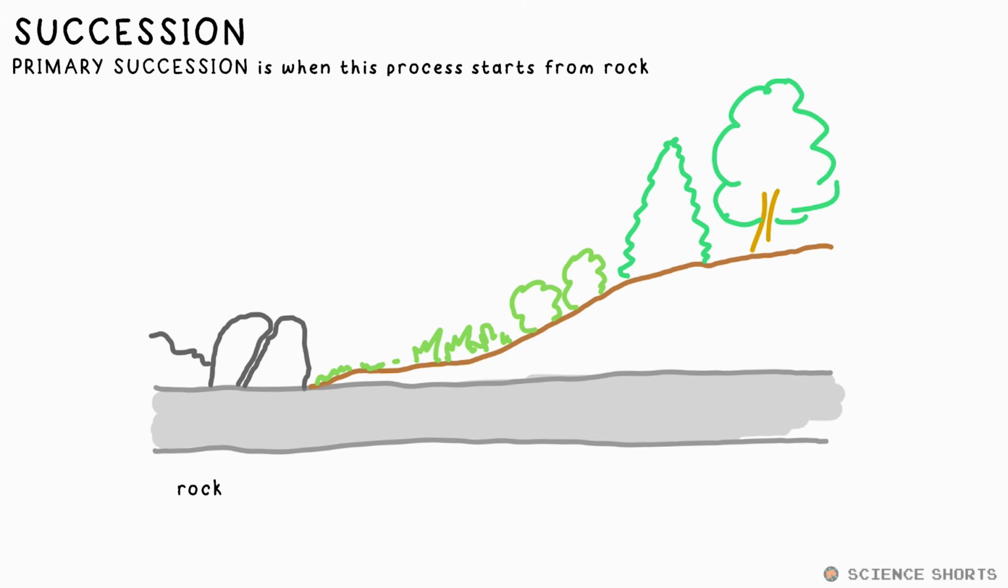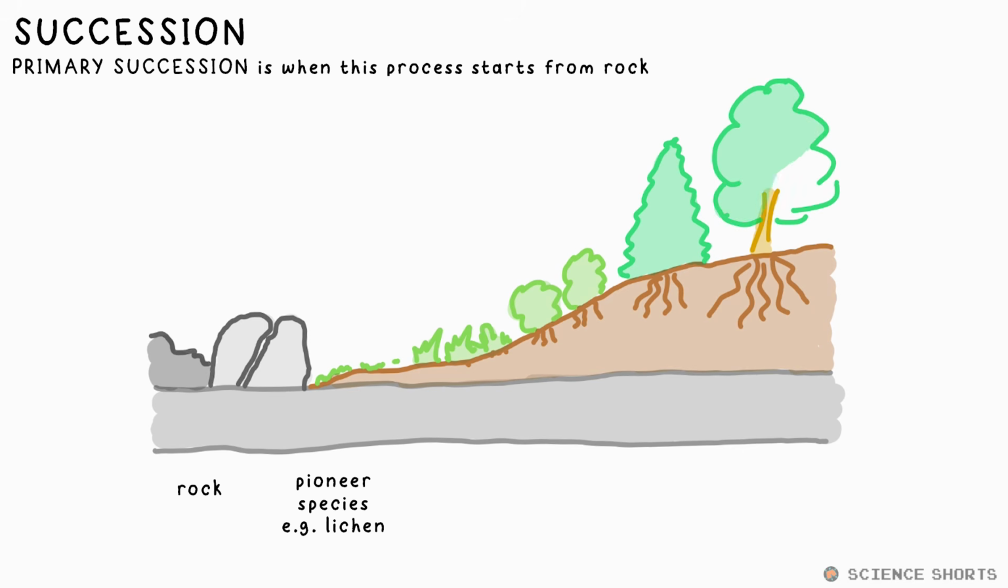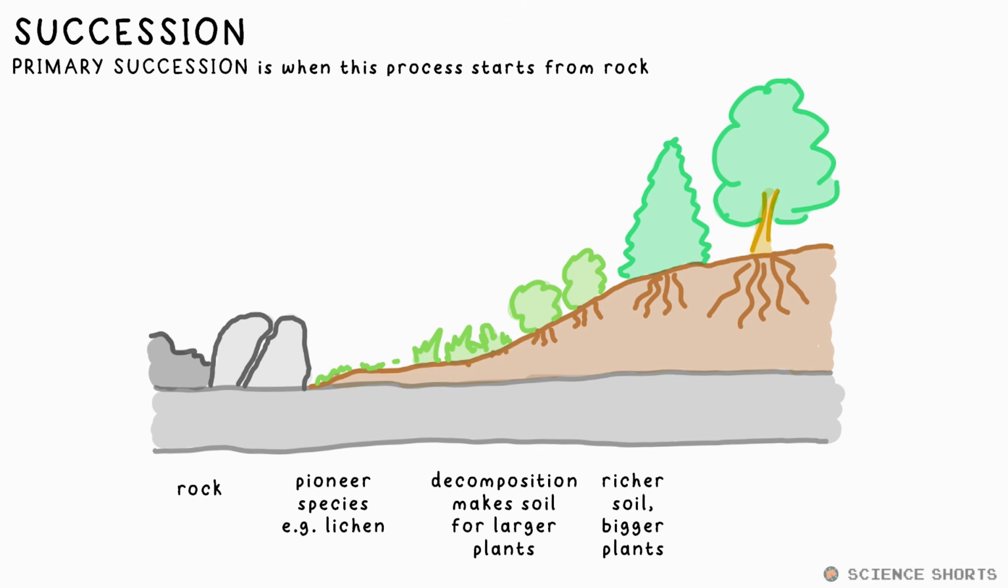If you have a barren area, just rock, pioneer species can start to show up, like lichens. They can survive in extreme conditions. They decompose, eventually making soil so larger plants can take root. The soil becomes richer, plants get bigger, and eventually it reaches a climax community, which is self-sustaining and stable.